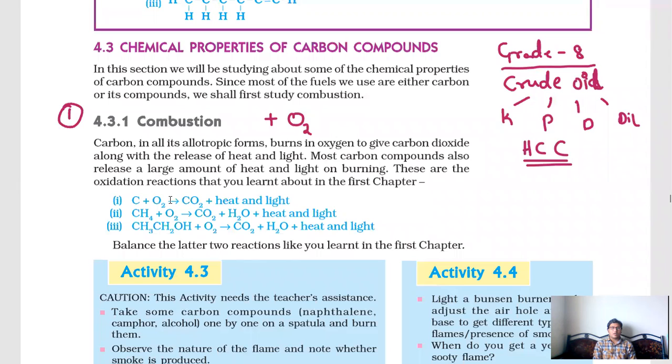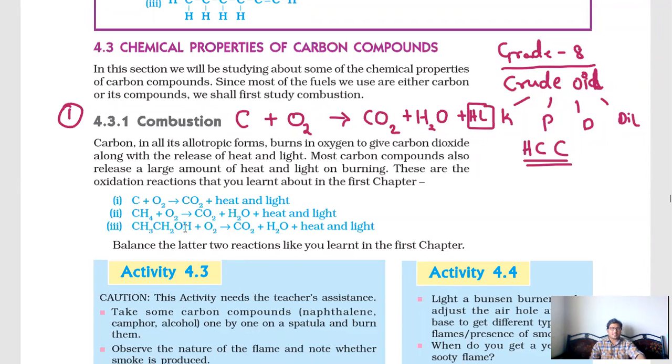Now, whatever it may be, carbon or a carbon compound, if it is combining with oxygen, it gives carbon dioxide. Sometimes water is released, and every time heat and light is produced.